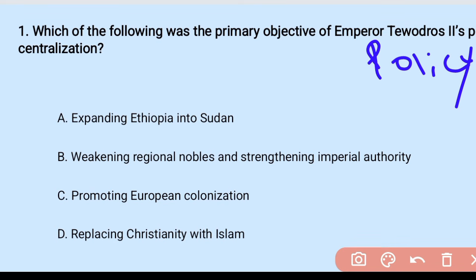Which of the following was the primary objective of Emperor Tewodros II's policy? Here, policy, okay? Policy of centralization. A. Expanding Ethiopia into Sudan. B. Weakening regional nobles and strengthening imperial authority. C. Promoting European colonization. And D. Replacing Christianity with Islam. Okay, the right answer is B. Yes, it is. Weakening regional nobles and strengthening a unified state in order to end regionalism.